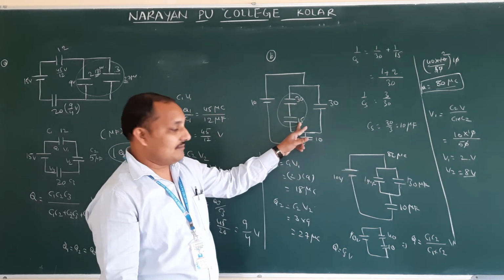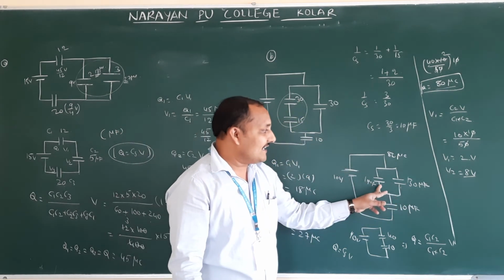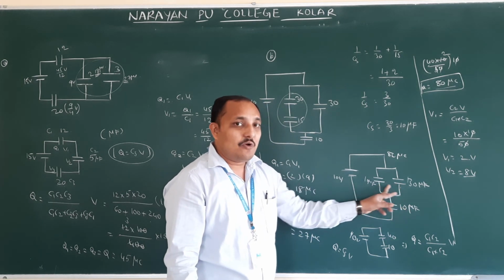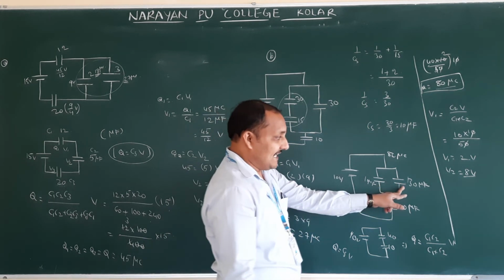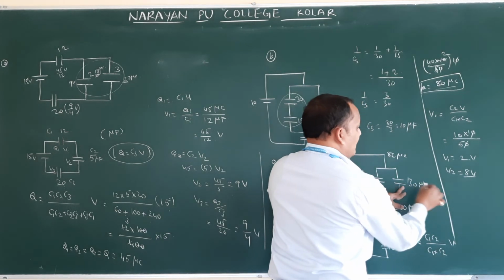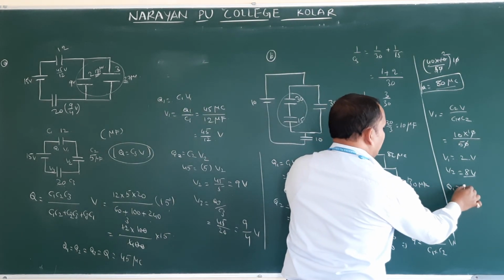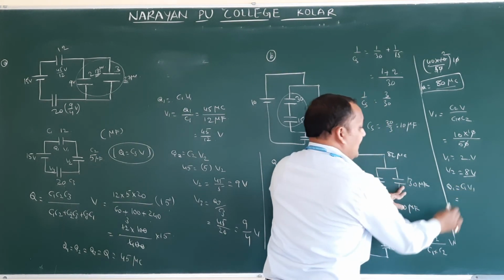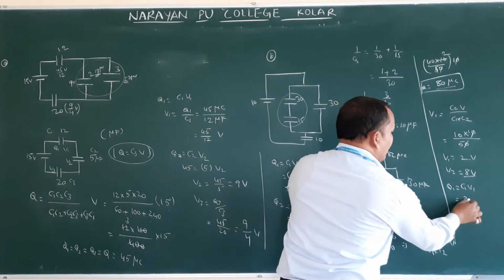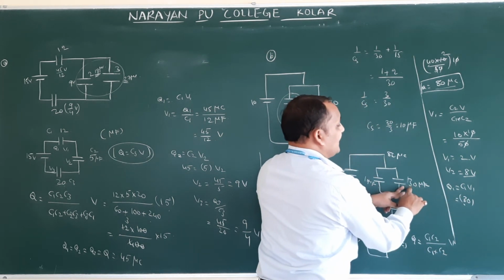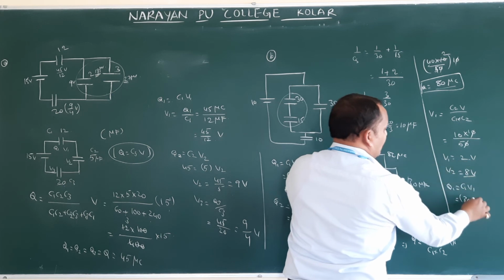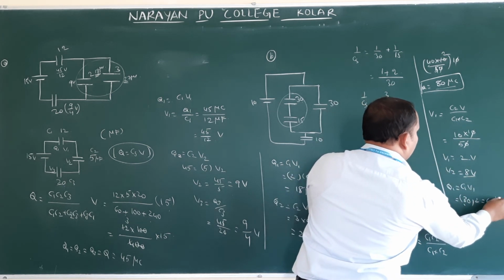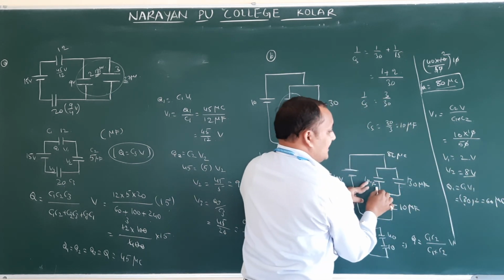30 and 50. Okay. So 10 and 30 are connected in parallel. Therefore what will be the same? Potential is the same. Now charge on 30. That is nothing but, assume Q1 is equal to C1 V1. In this C1 we are assuming this one. Therefore 30 into, what is the potential for 30? That is nothing but 2 volts. 60 microcoulomb. So this is the charge.